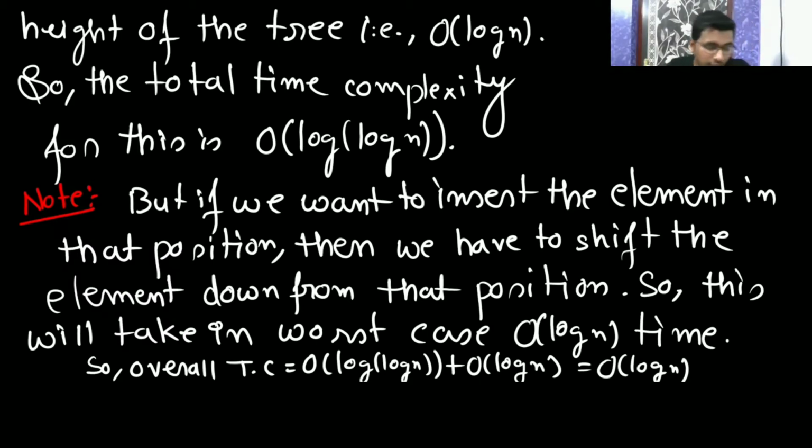So here also, after using binary search, if you do the insertion, then also it is going to be log n. In insertion sort also we have seen that by using binary search, again we have to do the shifting, then it was again taking big O of n square. So if we use binary search in the heap also, then it is not going to improve the time complexity. So by using binary search also, we can't improve the time complexity of an insertion.